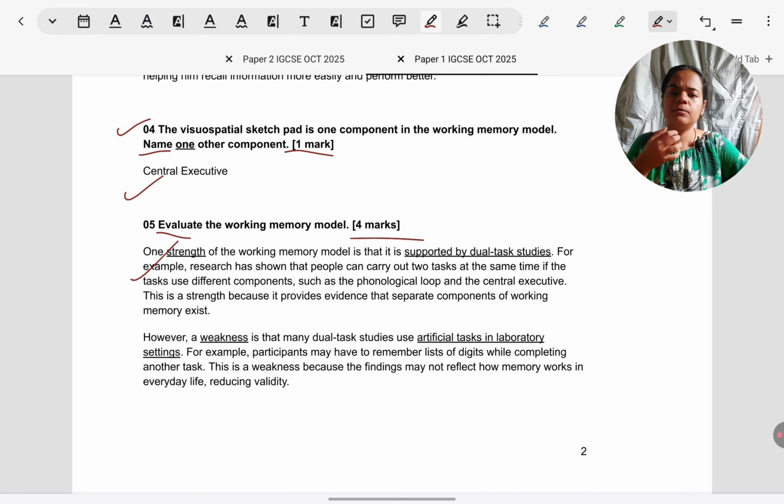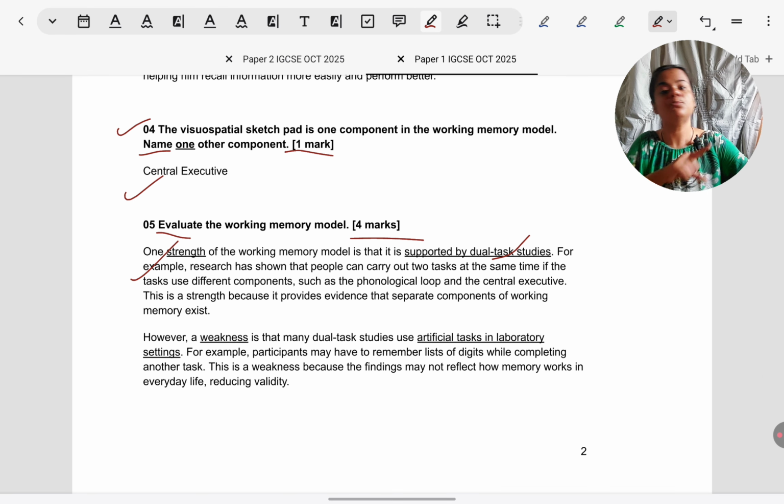No example, no explanation from the working memory model, just naming the strength and weakness. That, if the examiner is generous, will get you 1 mark, otherwise it will get you 0. So let's see how to write this answer. Yes, the strength is that it is supported by studies, then link it.